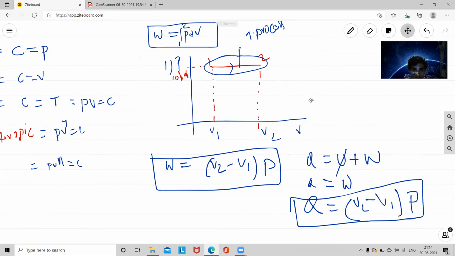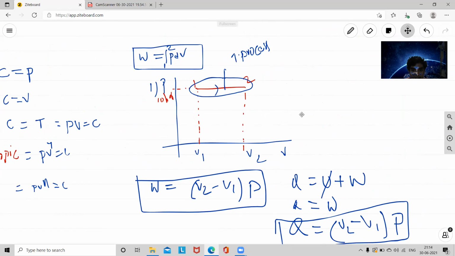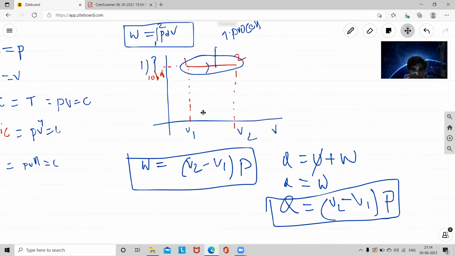I hope all of you are clear about this process. This is the entire isobaric process, from state 1 to state 2, called a thermodynamic process. The volume is changing from V1 to V2, so it is V2 minus V1, multiplied with pressure. Pressure is constant, so P into (V2 minus V1).